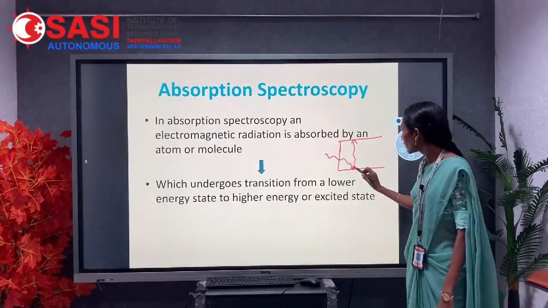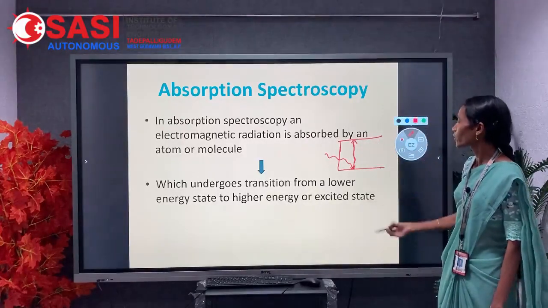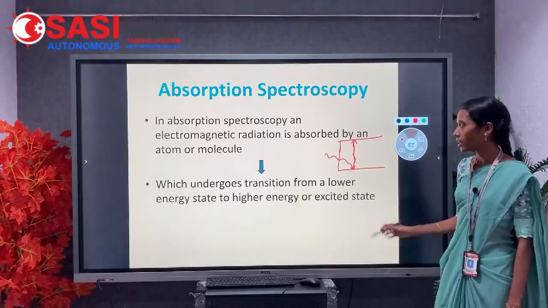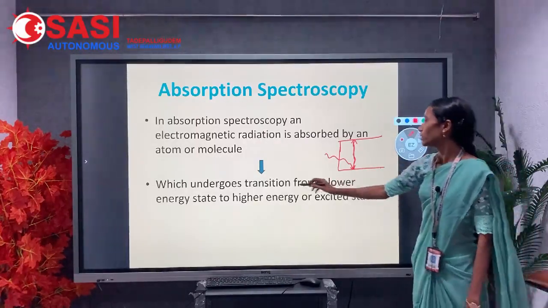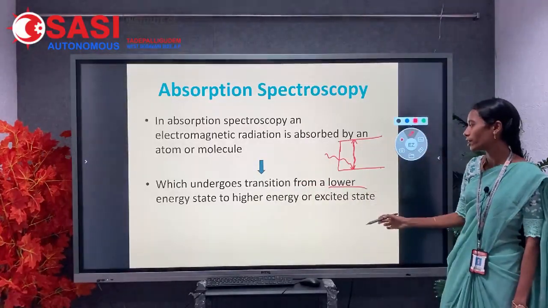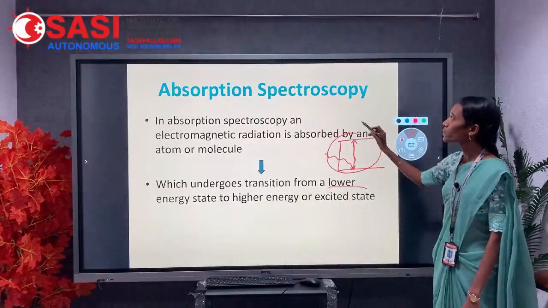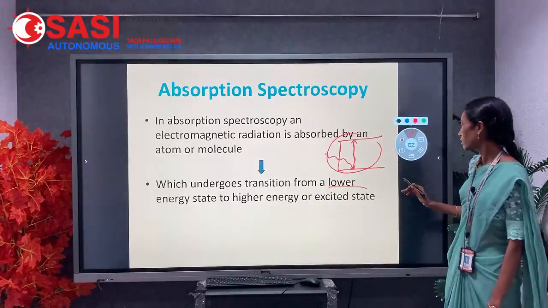This molecule is allowed to travel upward by the absorption of energy. So in this method, the molecule undergoes transitions from a lower energy level to a higher energy state. In this method, the absorption spectra can be obtained.